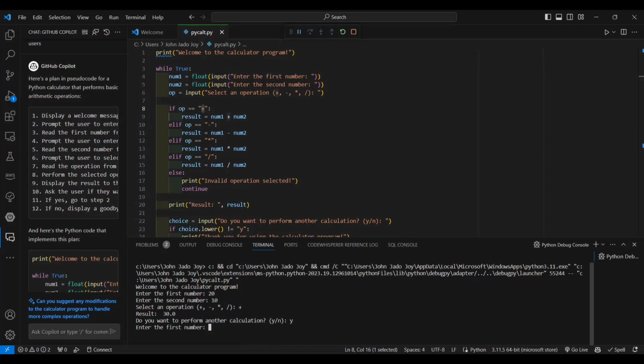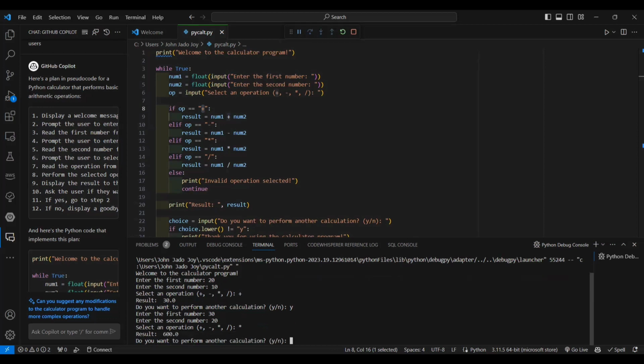Enter the first number. Now let's give 30. Now the second number, 20. Now let's give the operation, star. So 30 into 20, 600. Now we'll give an error message. Guys, now let's give some other operation which is not there.